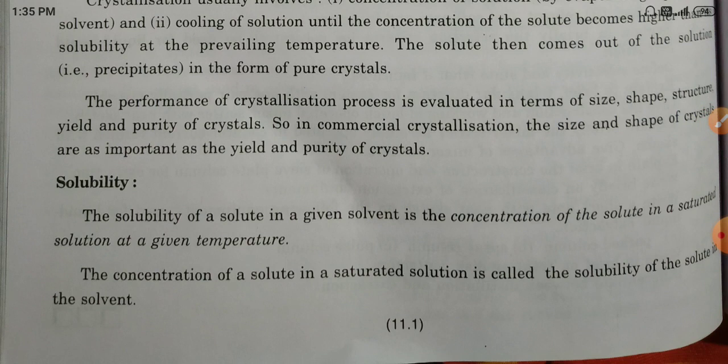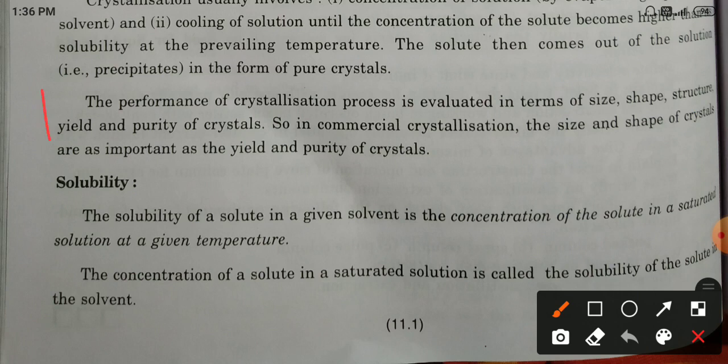The performance of the crystallization process is evaluated in terms of size, shape, structure, yield and purity of crystals. So in chemical crystallization, the size and shape of crystals are as important as the yield and purity of crystals. The last point is important.